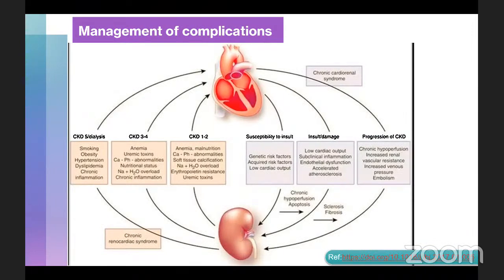So keep in mind that management of CRS is not just about choosing the drug, also keep a check on other risk factors such as smoking, obesity, dyslipidemia. One thing that is probably overlooked or not looked at all is the calcium phosphorus abnormality. Keep in mind the genetic risk factors that may be playing a role in your patient who is not adequately responding to your treatment. So we are moving from one size fits all to what is called precision or personalized medicine.